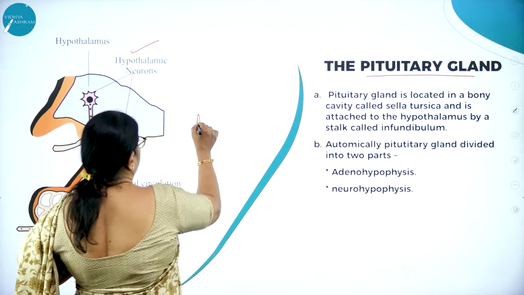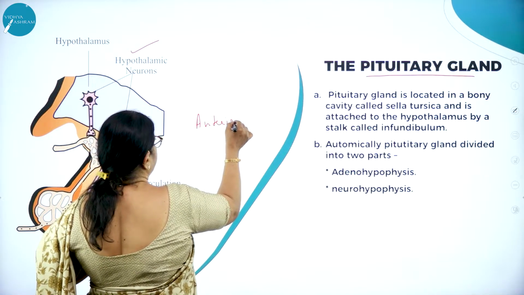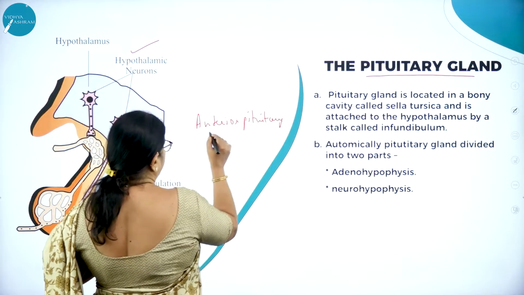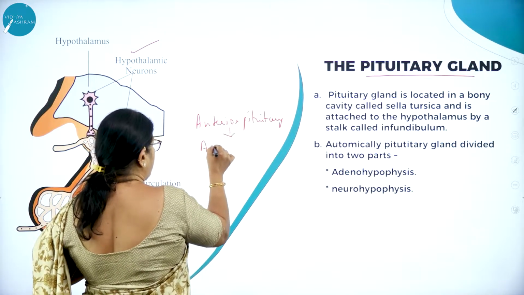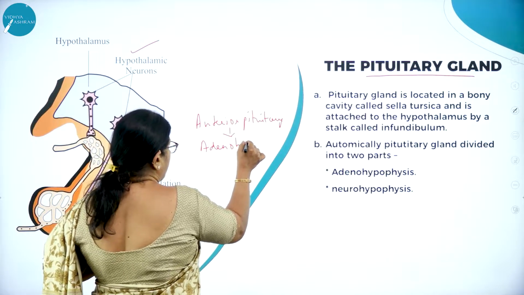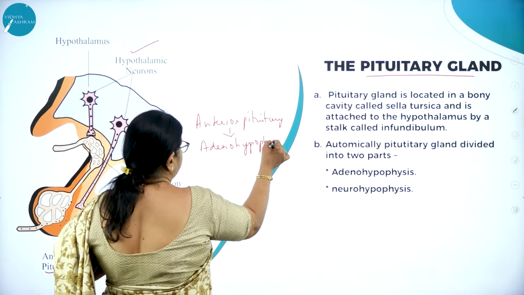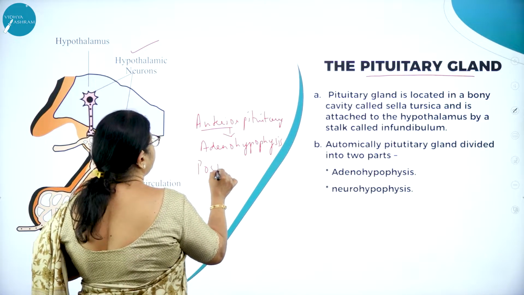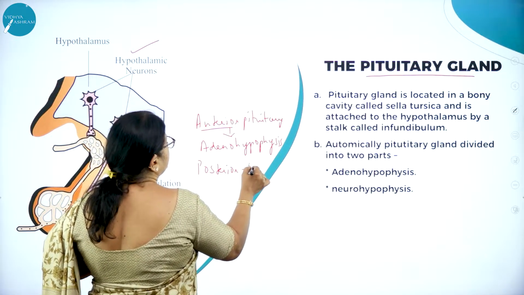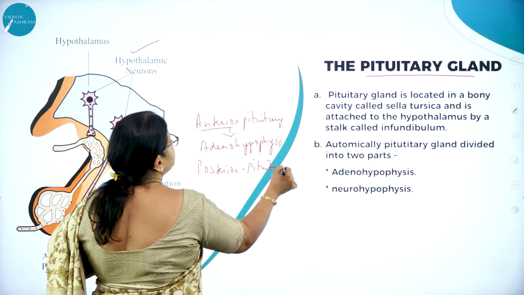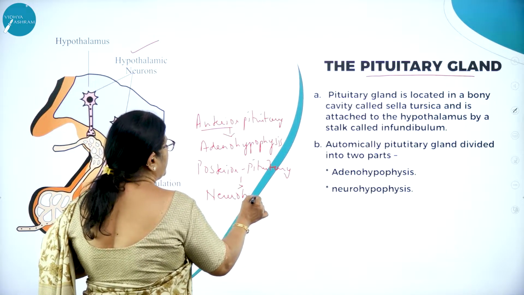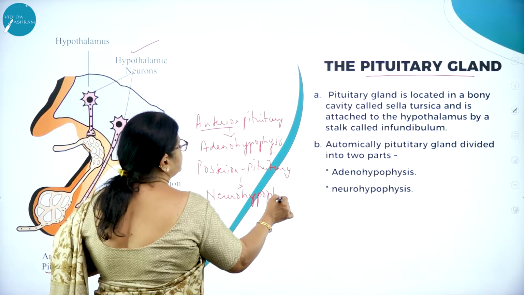One is the anterior pituitary, also called adenohypophysis. Then the posterior pituitary, which is otherwise called neurohypophysis.